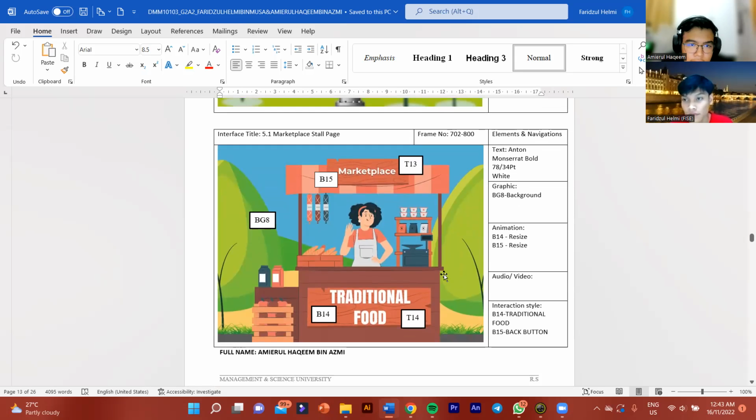Next is 5.1, the marketplace stall page. We use text in Montserrat bold 70 and 34 pt, in white, and the background is BG8. For the animation and the buttons, B14 uses resize, and B14 itself is for traditional food, the next page. B15 has the same design, resize, and goes to the back button.